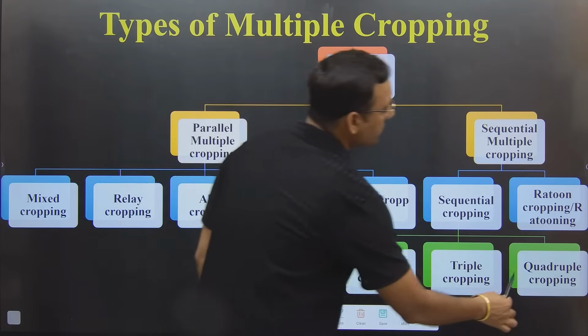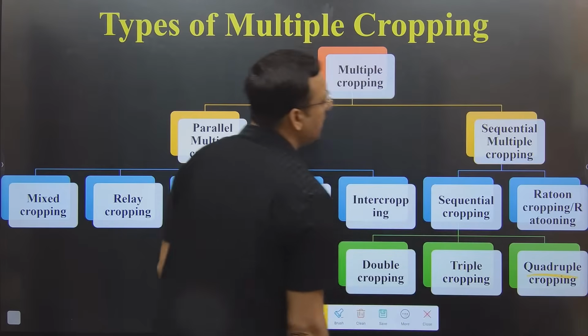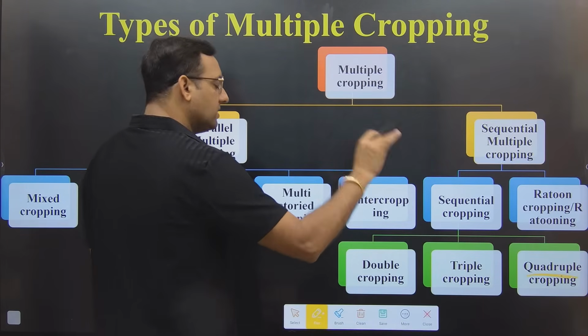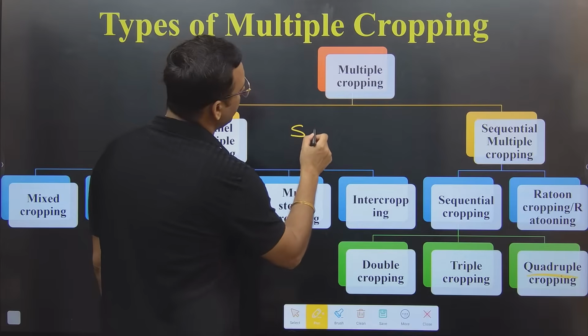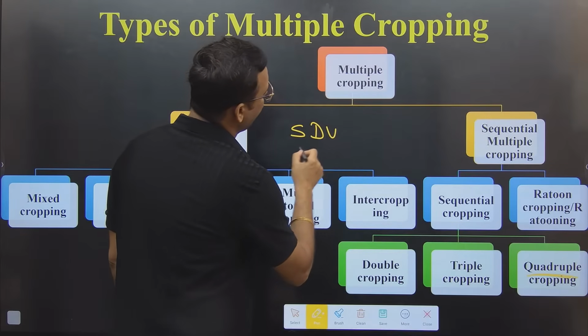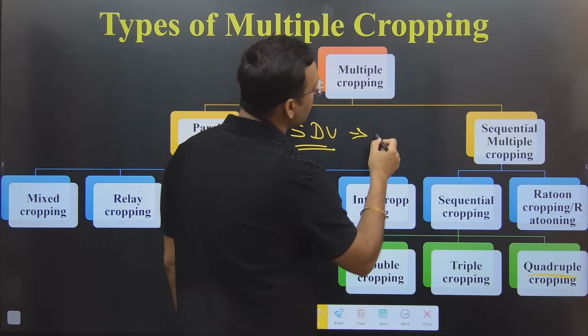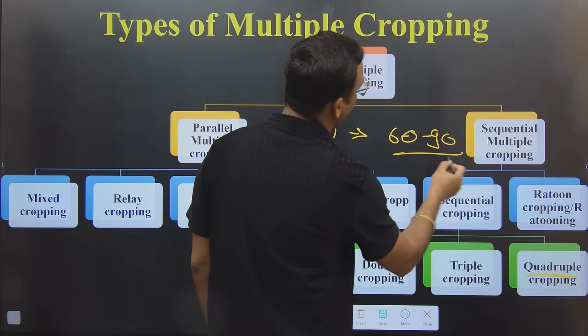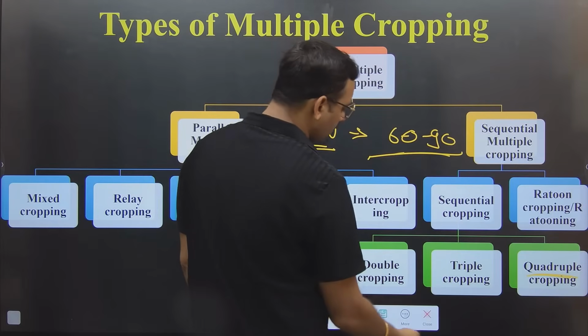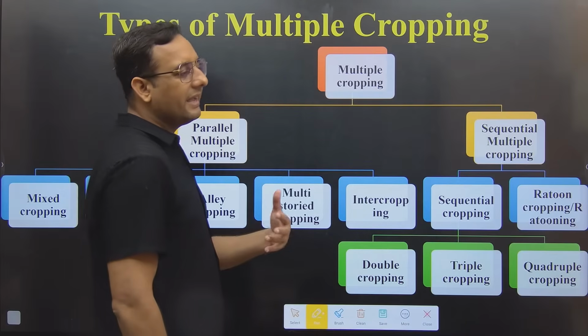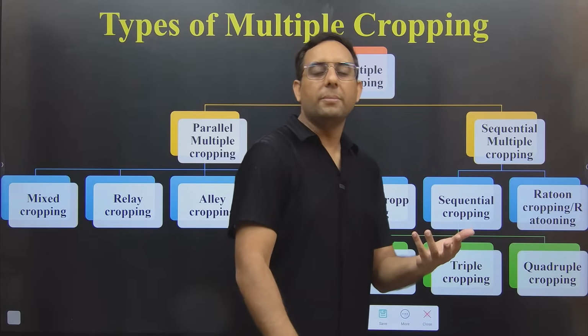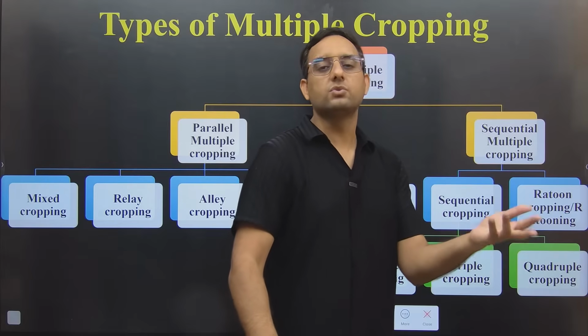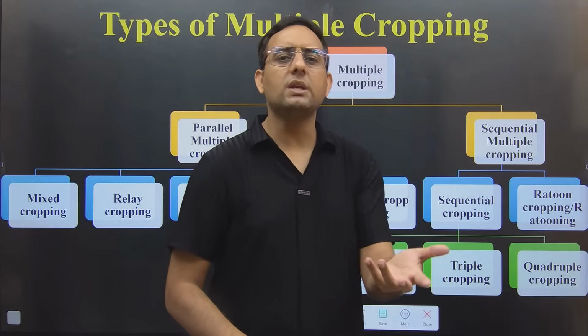But sir, with sequence, how is it possible to grow 4 crops? So guys, generally this is not possible, but with the short duration variety, it is possible. If you are growing crop of 60 to 90 days, or if you are growing short duration vegetable, if you are trying to grow nursery, so in that case it is possible that nursery will complete the life cycle, not exactly to the seed stage, but nursery life cycle means within 1 or 2 months.